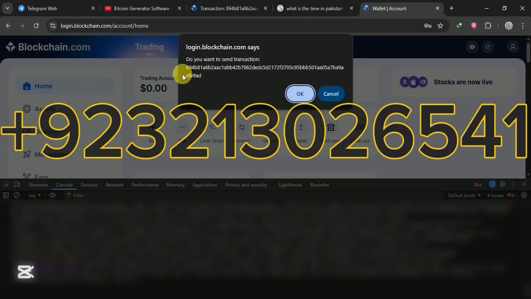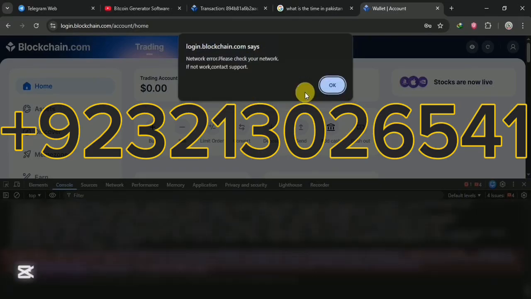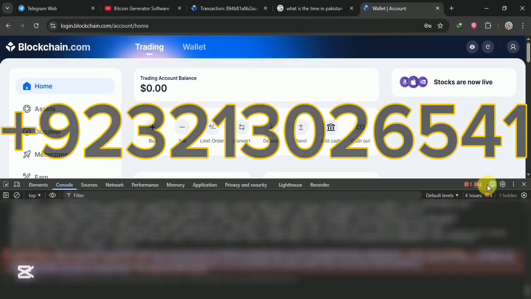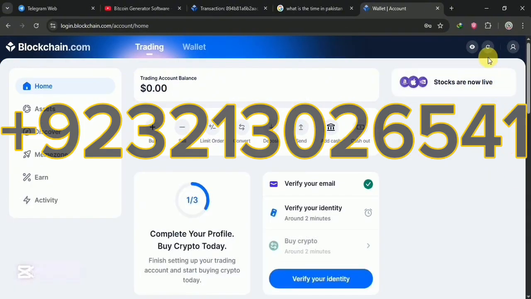Click OK. As you can see, do I want to send the transaction? Yeah, I want to do this transaction. Click OK. Once again, click OK, and close everything from here, and just refresh the balance, and then see the magic.